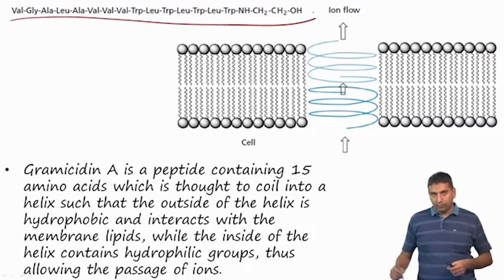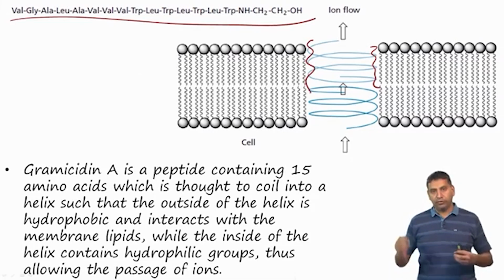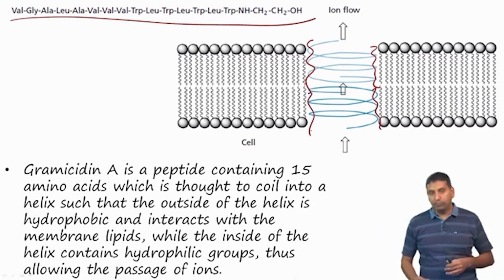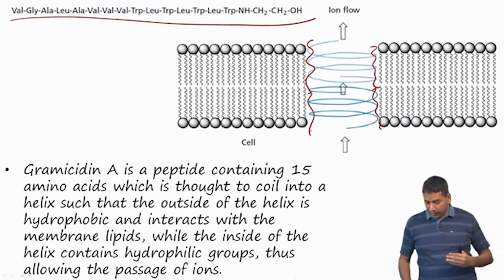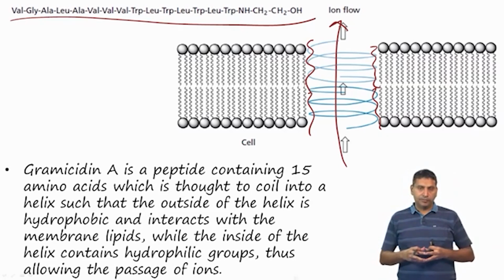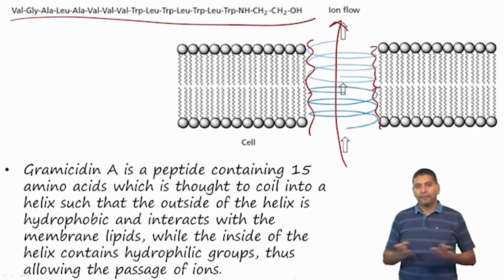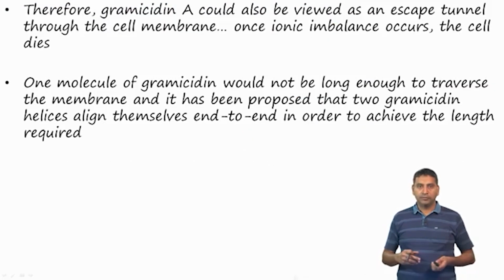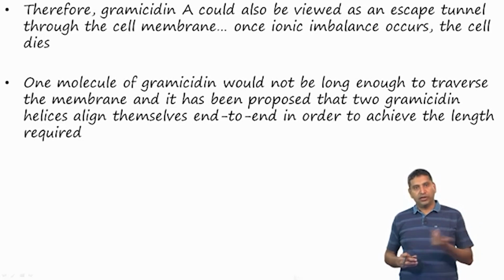So, what can happen is that you have the hydrophobic regions of the peptide which are going to form an alpha helix like structure, and they are going to interact with the lipids, and you can imagine that these are going to be stacked up, and once it stacks up, it allows for ions to flow through it because the hydrophilic regions are going to be inside. So, again this is a process by which ions can then escape from the cell, and it leads to ionic imbalance and cell death. So, gramicidin A can also be viewed as an escape tunnel through the cell membrane. Once this ionic imbalance occurs, the cell dies.